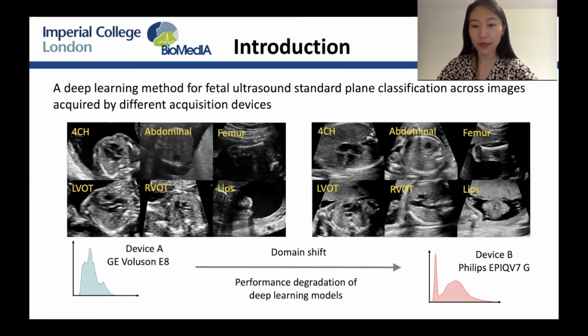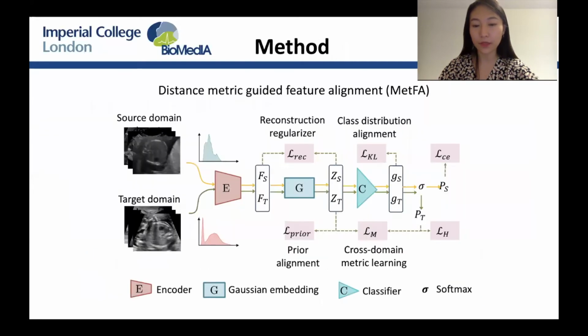Our proposed method solves this problem and aims at improving the performance of automatic fetal ultrasound standard plane classification on a different dataset. In the proposed method, distance metric guided feature alignment is used to learn a shared latent representation space between the source domain and the target domain.